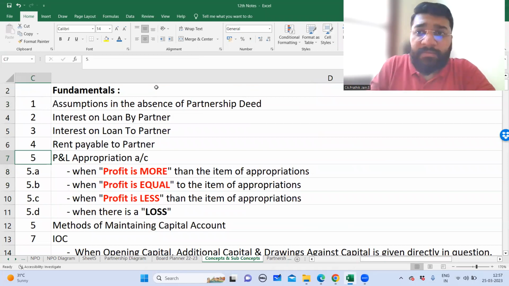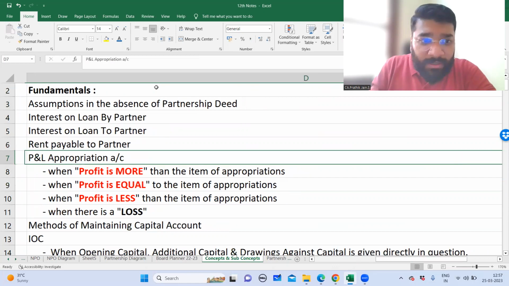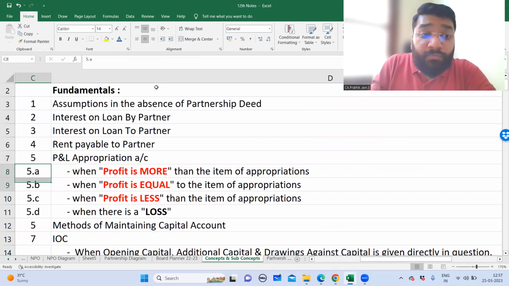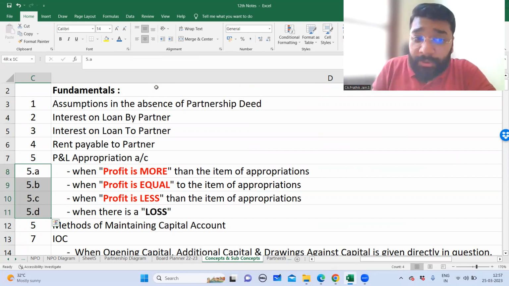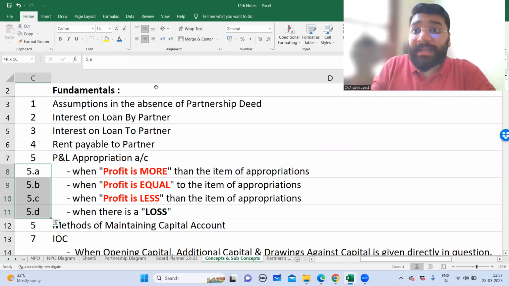For example, in the fundamentals of partnership, there is one concept of preparation of P&L appropriation. Under that, we have four subconcepts. What will happen if the net profit is more than the item of appropriation? What will happen if the net profit is equal to the item of appropriation? What will happen if the net profit is less than the item of appropriation? What will happen if there is a loss? Like that, there are sub-concepts.